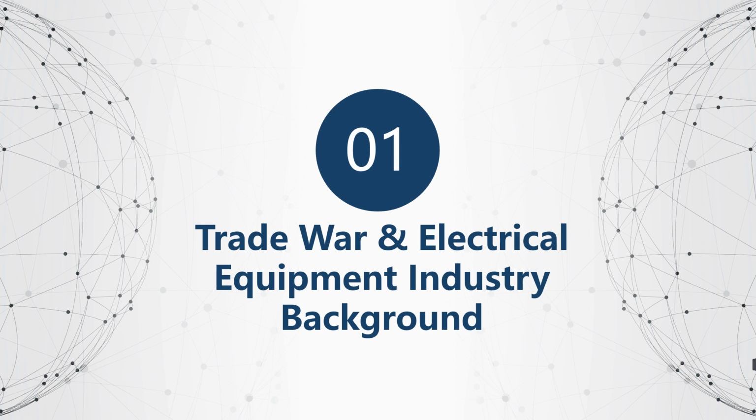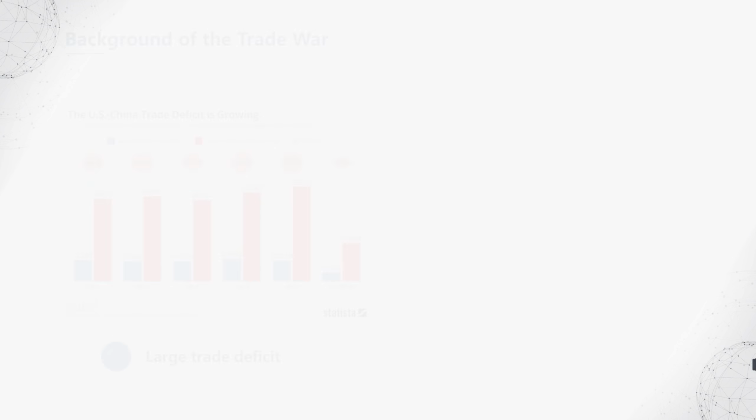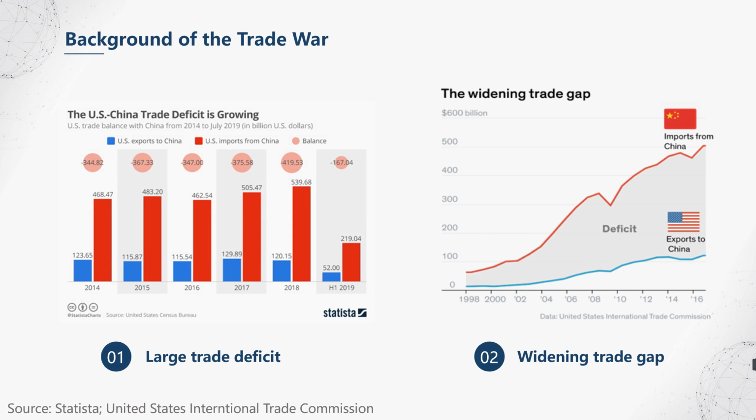Let me talk you through some background information to start with. Since China joined the World Trade Organization in 2001, its foreign trade proliferated, with the US as the largest trading partner. However, there was a trade imbalance. As we can see from the graph below, the US has a growing trade deficit with China.